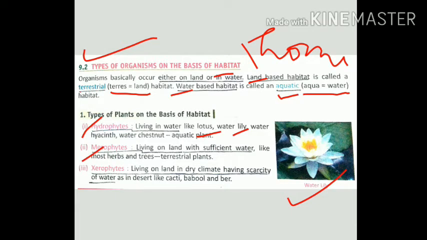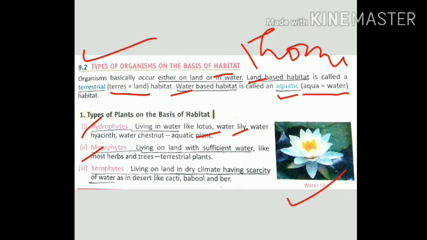The second is mesophytes, living on land with sufficient water, like marigold, trees, tulsi, neem, all kinds of normal plants that we see around us are considered mesophytes, like rose also. The third one is xerophytes, living on land in dry climate.